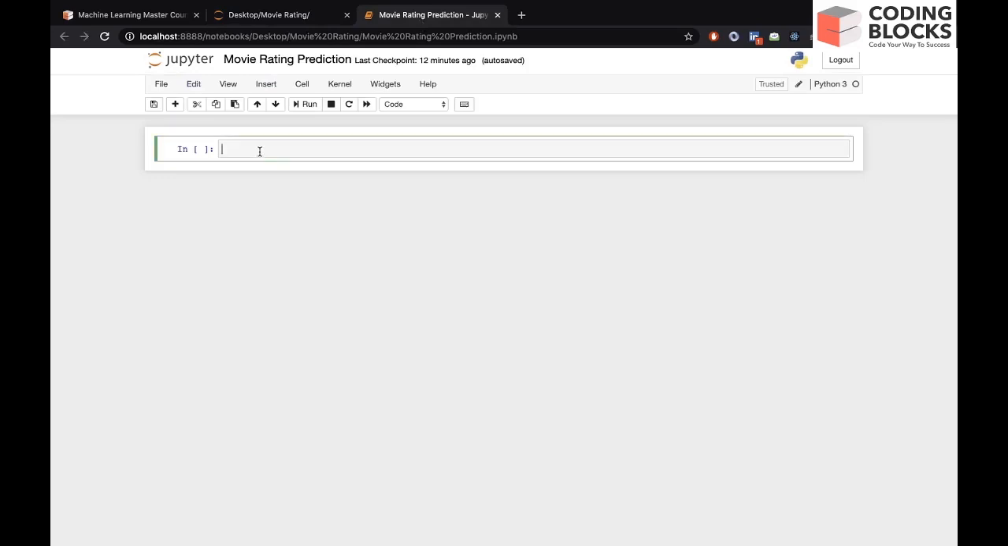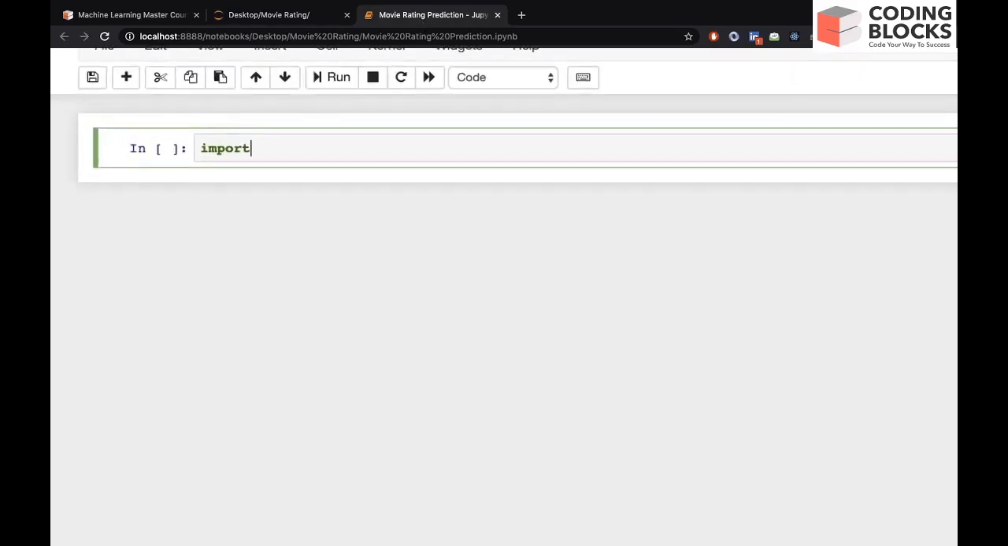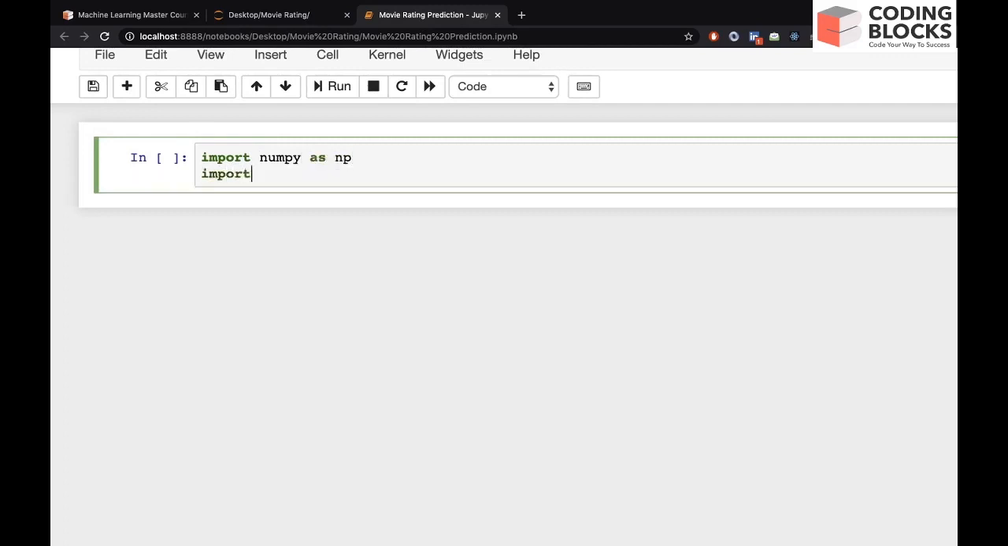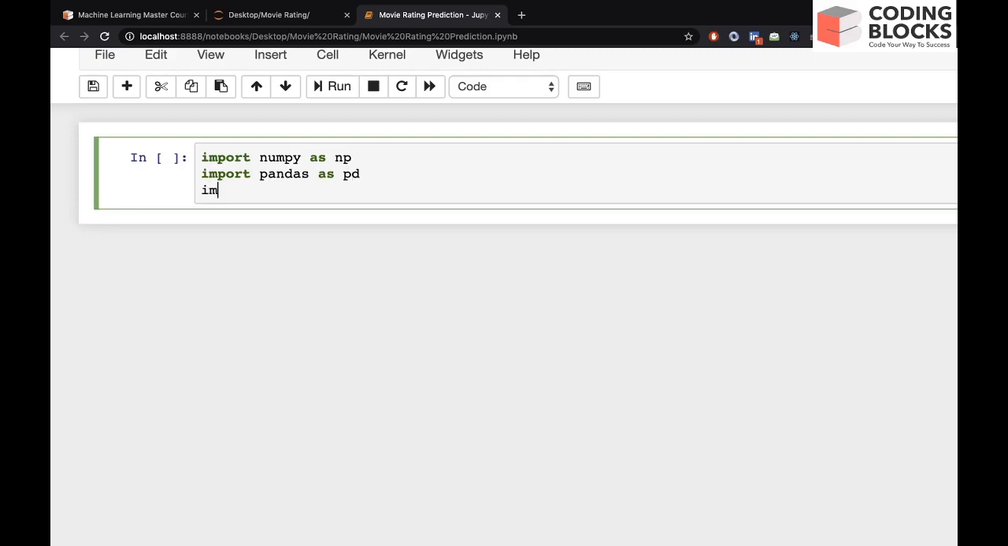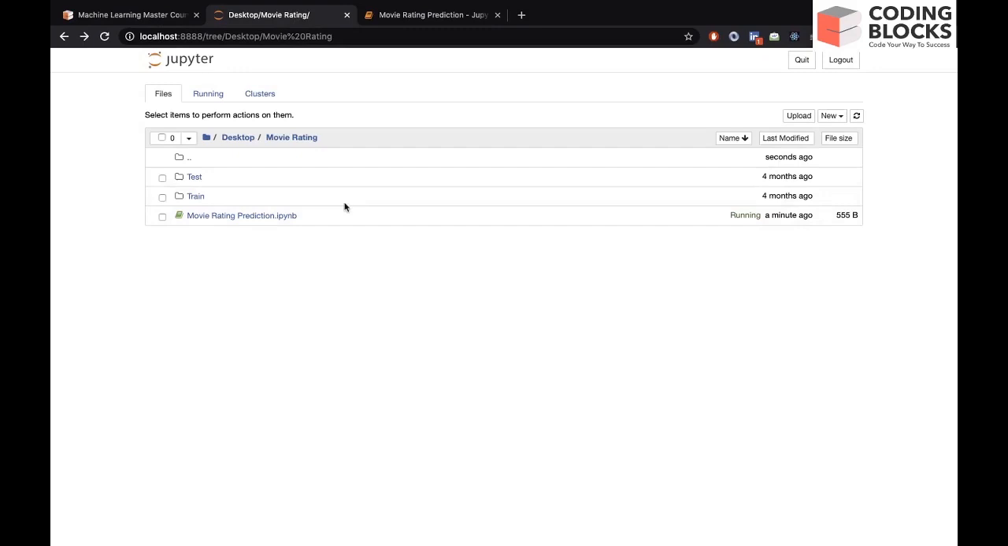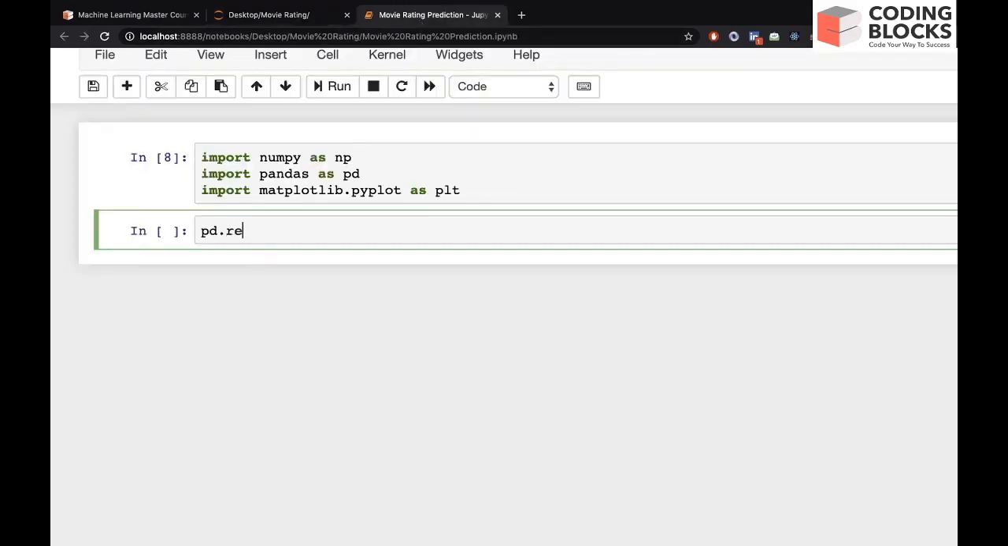Let's first import a few necessary libraries. Let's import NumPy, let's import pandas, and let's also import matplotlib. And since the dataset is in a CSV file, we can use the function pandas.read_csv to read the file. From the current directory, we have the folder train, and inside train, we have a file named train.csv. Let's call this variable dataset.